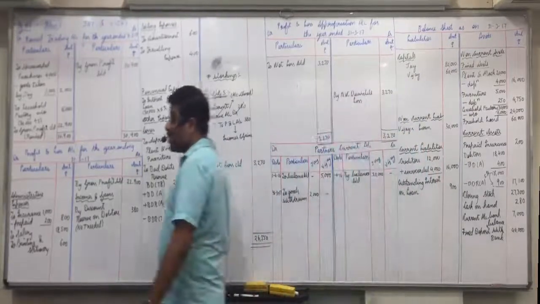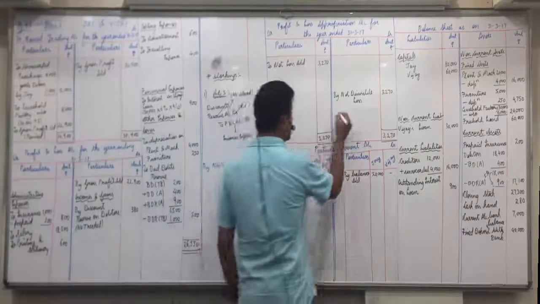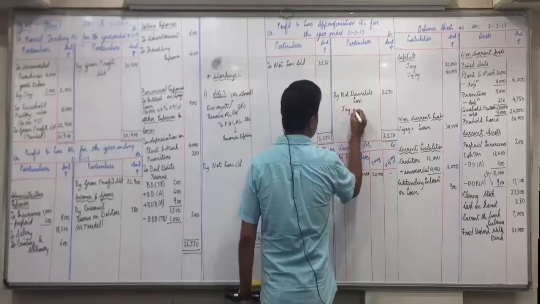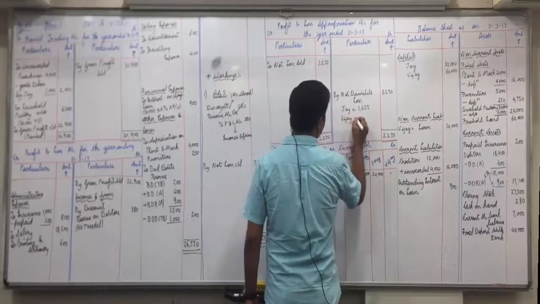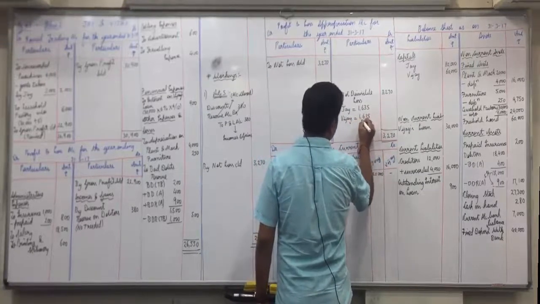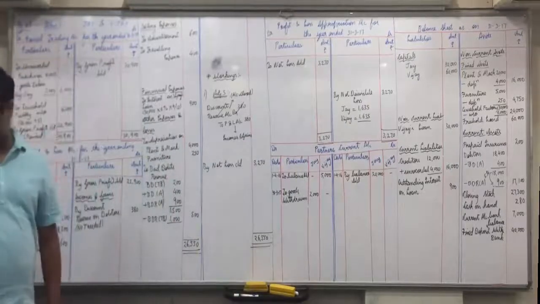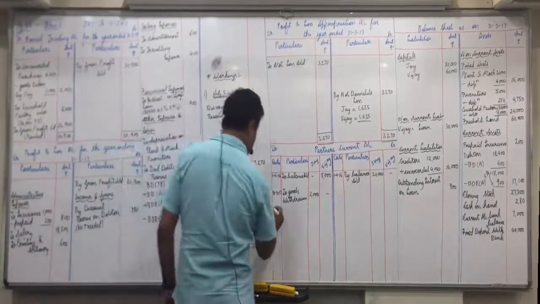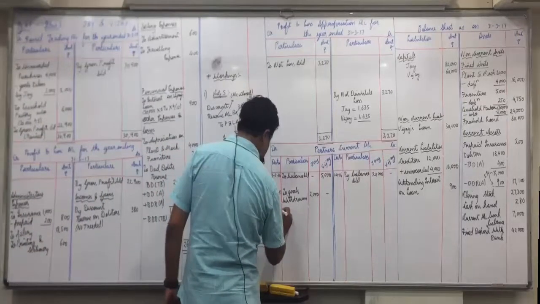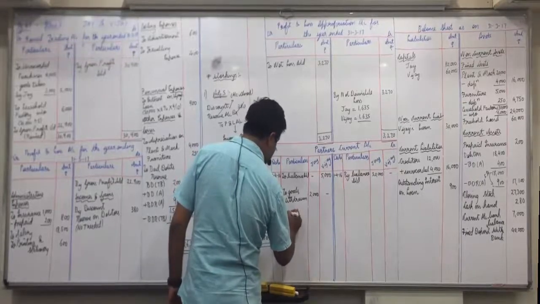Now, is any profit sharing ratio given in the question? Not given. So how will we distribute it? Equally. So Jai 1635 and Vijay also 1635. 3270 divided by 2, 1635 each. Where will you transfer this? Partners current account on debit side, to net divisible loss.